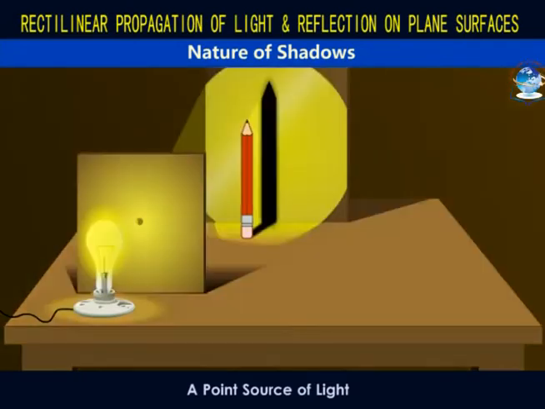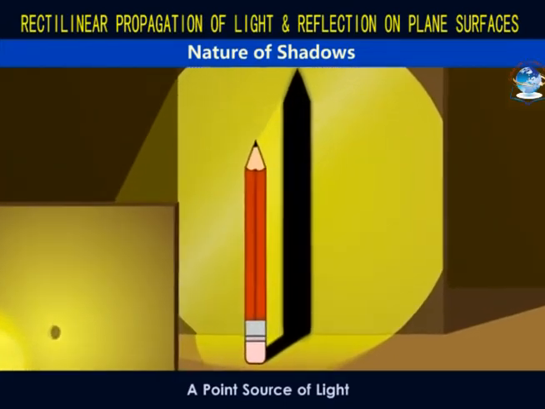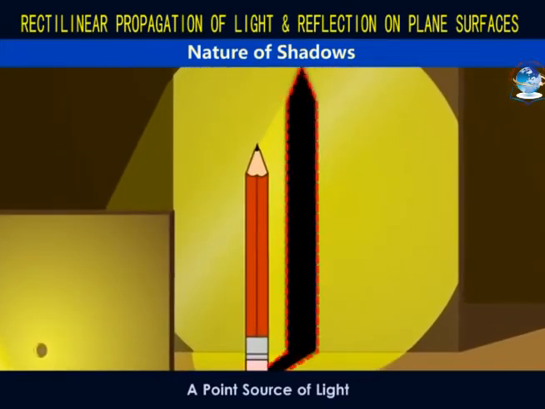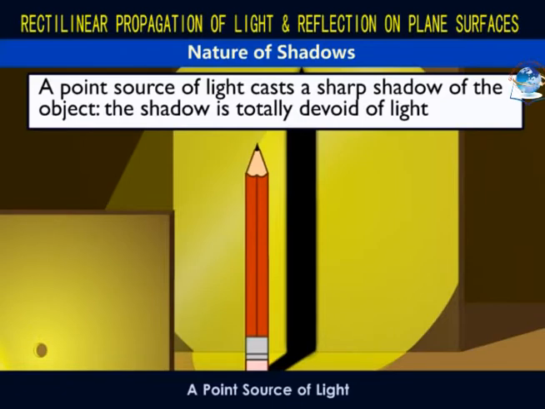When the bulb is lit, a diverging beam comes out of the pinhole and a sharp shadow of the pencil is cast on the screen behind it. If you look at the shadow closely, you will see it has well-defined edges and is uniformly dark. In summary, a point source of light casts a sharp shadow of the opaque object on the screen behind it. The shadow is completely devoid of light.